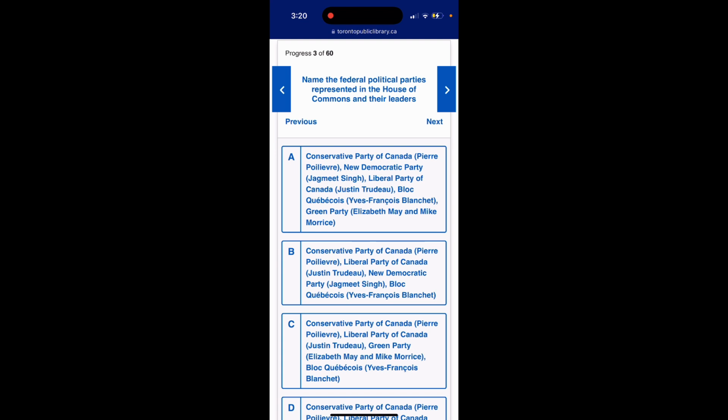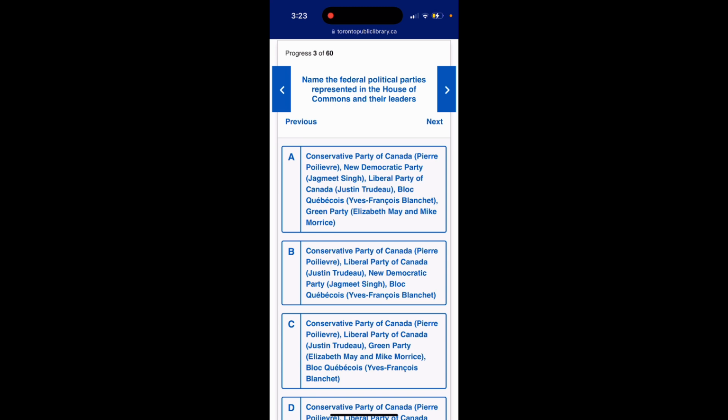Question 3. Name the federal political parties represented in the House of Commons and their leaders. Option A, Conservative Party of Canada, Pierre Poilievre, New Democratic Party, Jagmeet Singh, Liberal Party of Canada, Justin Trudeau. Bloc Québécois, Yves-François Blanchet. Green Party, Elizabeth May and Mike Morrice.